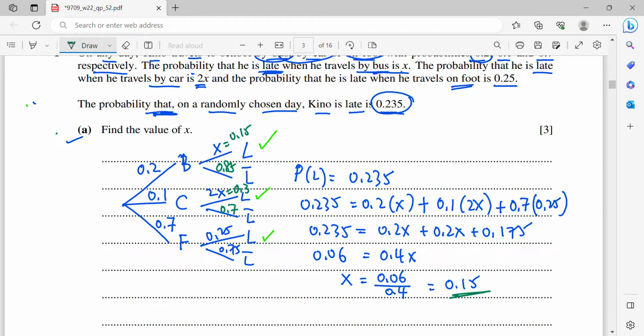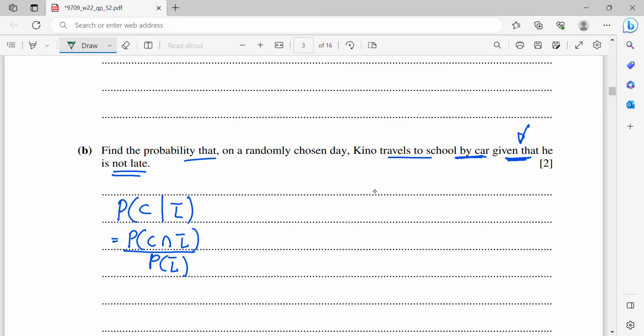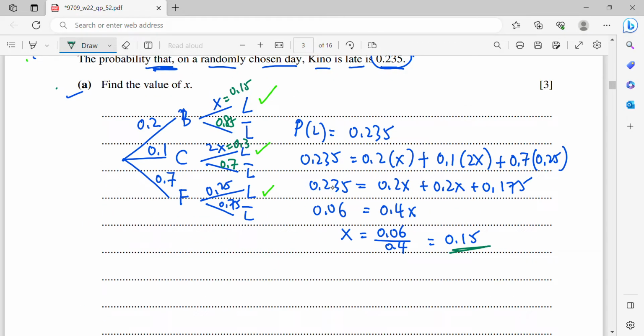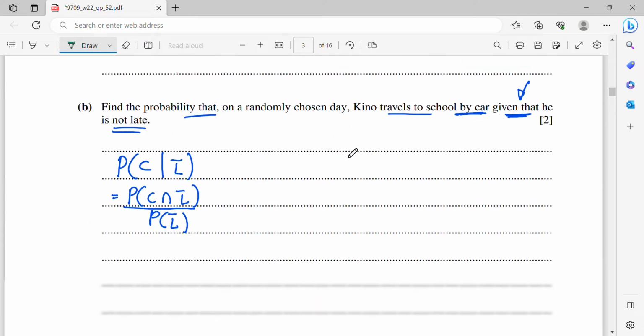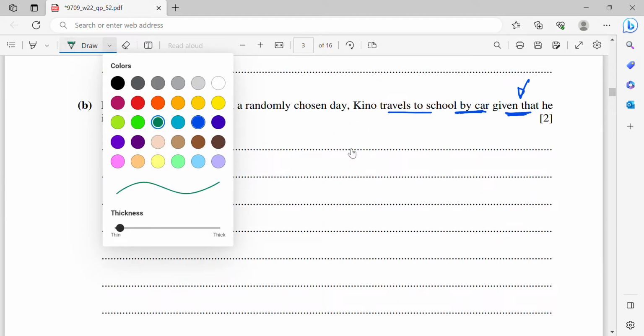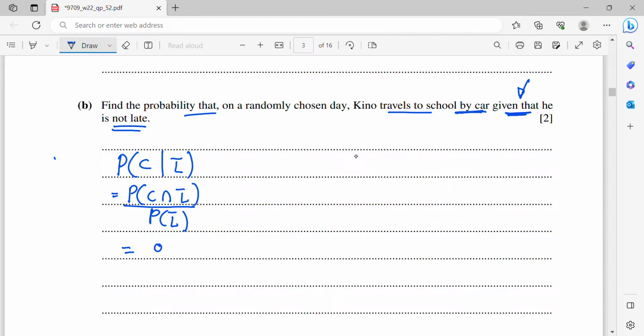The probability of C intersect not L is basically this multiplication, 0.1 times 0.7, over P(not L).